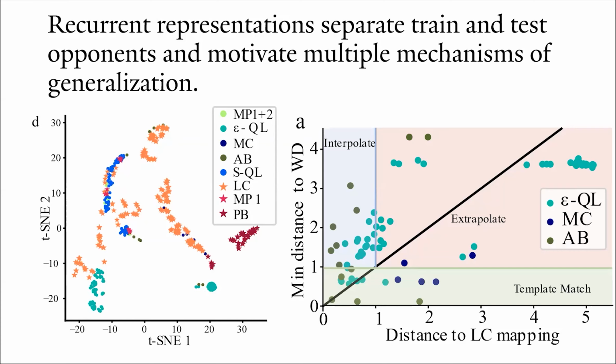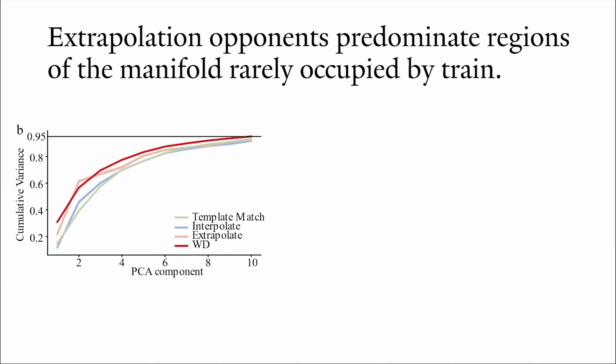We found that the majority of test opponents, 129, fell in the template match region. Here, some are not pictured because they do not have a good LC mapping fit. 42 opponents were classified as extrapolation.